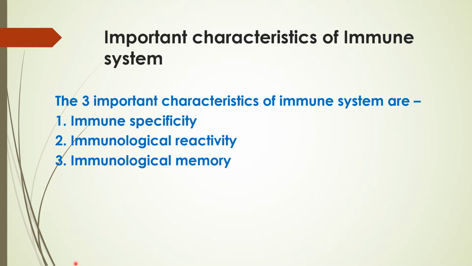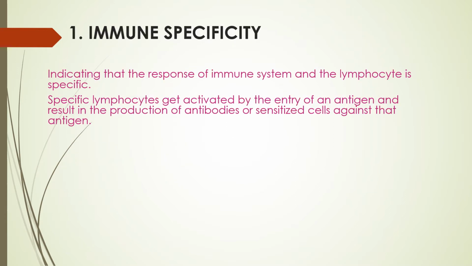Important characteristics of the immune system. Our immune system consists of three important characteristic features. These include immune specificity, immunological reactivity, and then immunological memory. We shall see each of these things in detail. Immune specificity.